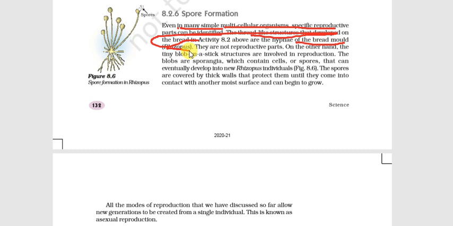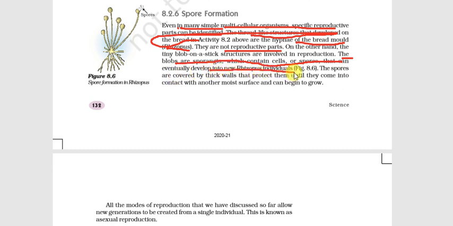So we have seen that on bread some green color developed, that is rhizopus. Okay, they are not reproductive parts. On the other hand, the tiny bulb-on-a-stick structures are involved in reproduction. The bulbs are sporangia, which contain cells or spores that eventually develop into new individuals.